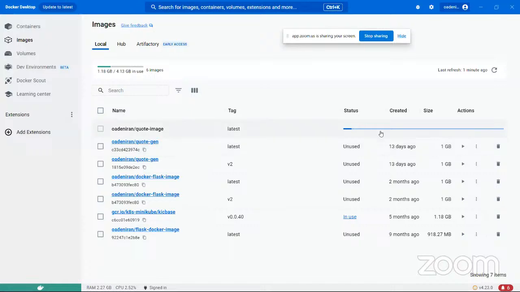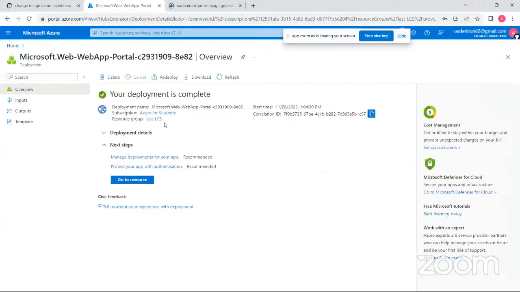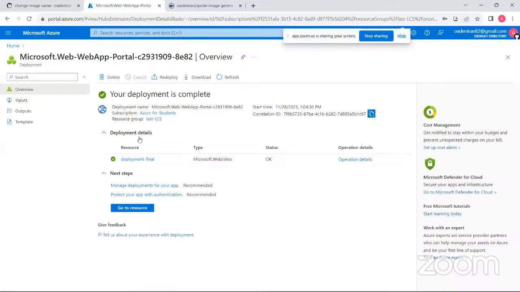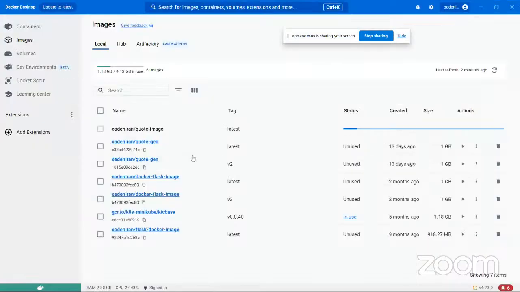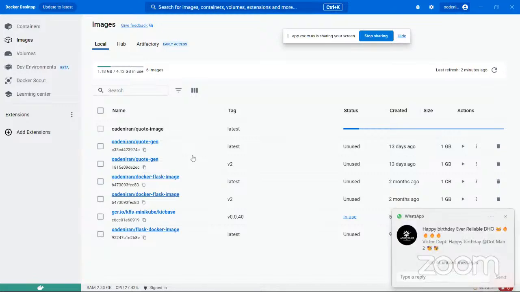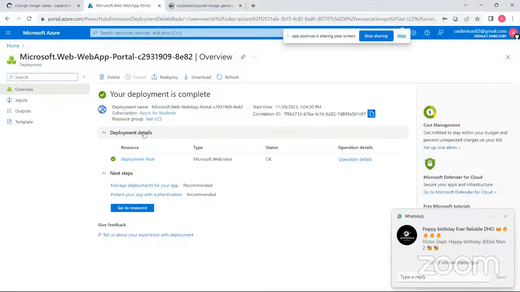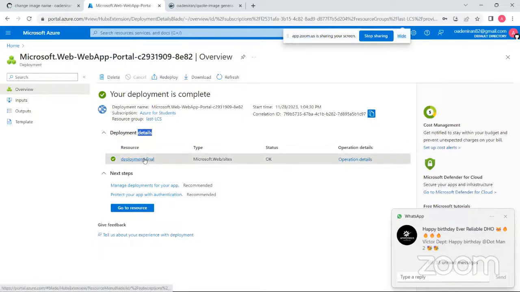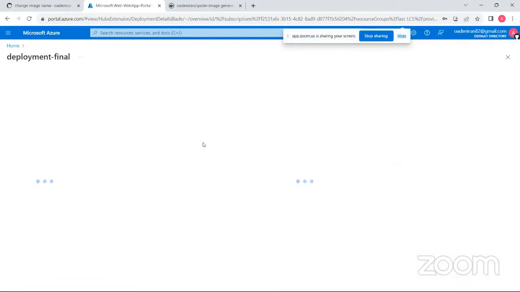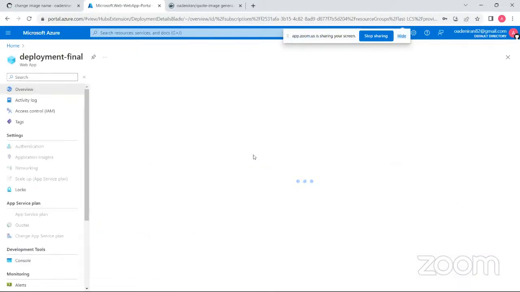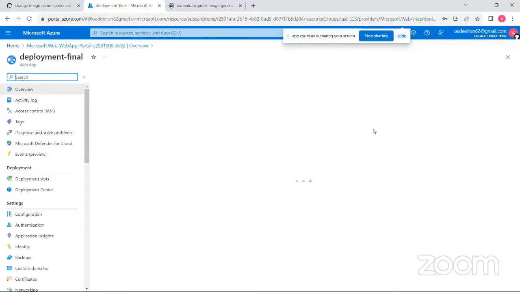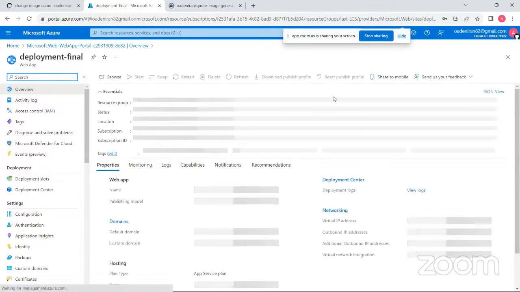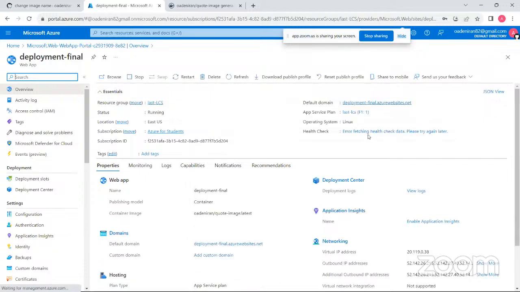So this is still pulling. While that is pulling, let me go back here to see. So details, deployment final. Okay, the other one is still coming on. So deployment final, exactly. So let me see if we have the exact same issue. So we have the same issue. So it is just giving this error.